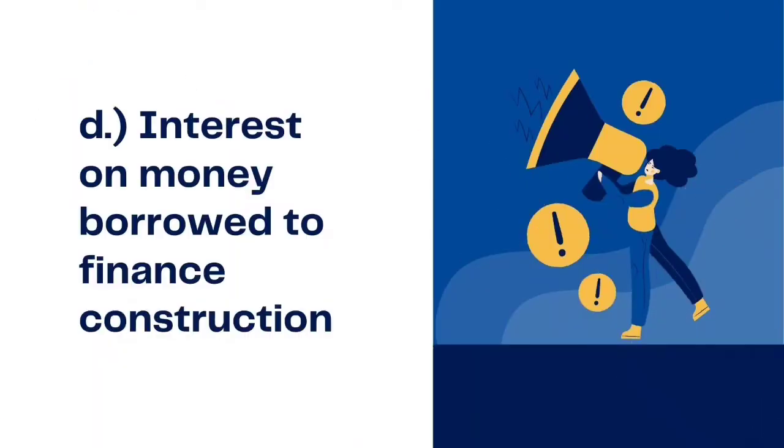Now for letter D, the interest on money borrowed to finance construction. Let's have Ms. Sapi. The interest on money borrowed to finance construction should be treated as a non-operating expense. Interest expense is one of the most well-known non-operating expenses. This is due to the fact that they cannot be connected back to operating revenues. Thus, payments that don't generate any operating income should be classified as a non-operating expense.